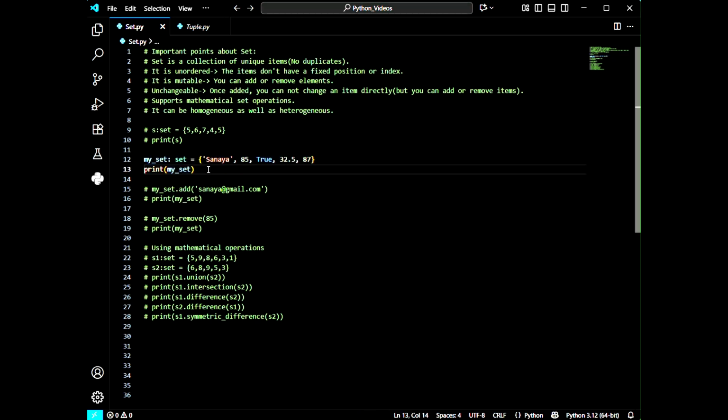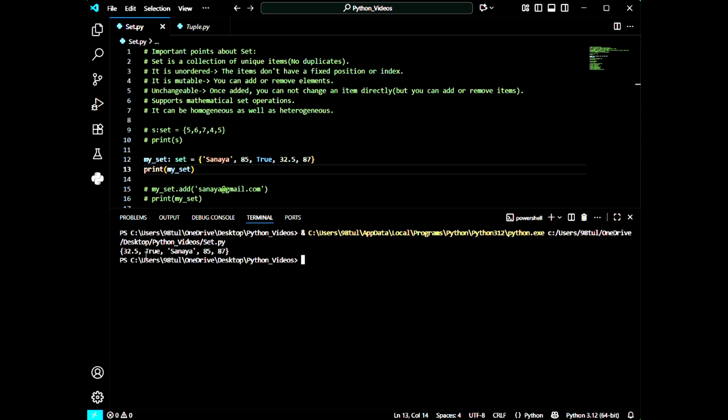Now let's run the program. Okay, let me explain first. I have created a reference called my_set, of type set. I have stored some elements in my_set. This is the first element, and it is a string. That means Sanaya is of type string, 85 is of type integer, True is of type boolean, 32.5 is of type float, and 87 is again of type int. Now let's run our program.